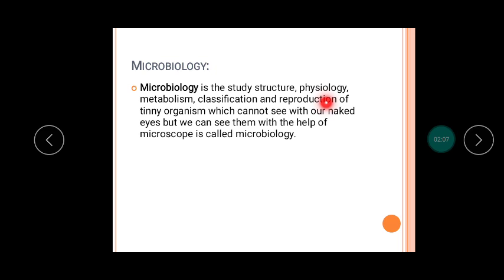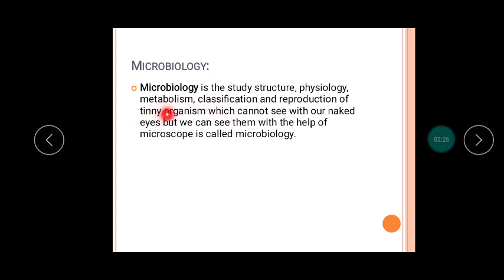And second is physiology. In physiology we study the normal function of microorganisms and their parts, and how microorganisms normally perform their functions. Then metabolism.